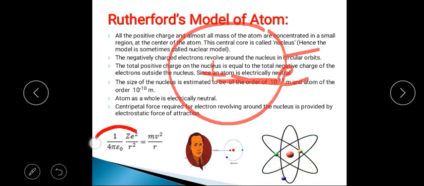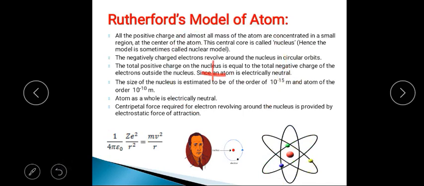So what does this term on the LHS represent? 1 divided by 4 pi epsilon naught, Z e square divided by r square. This represents the electrostatic force of attraction between the negatively charged electrons and the positively charged nucleus. So that provides the necessary centripetal force required for the electrons to revolve around the nucleus.